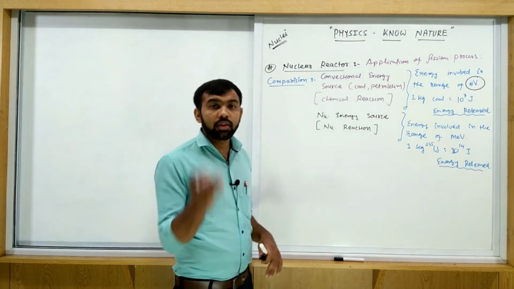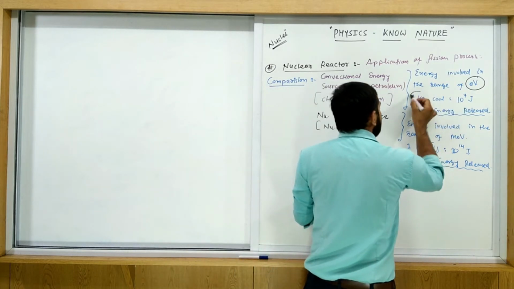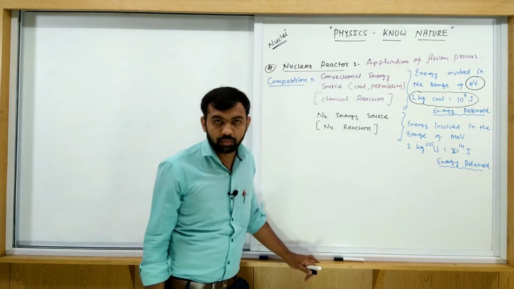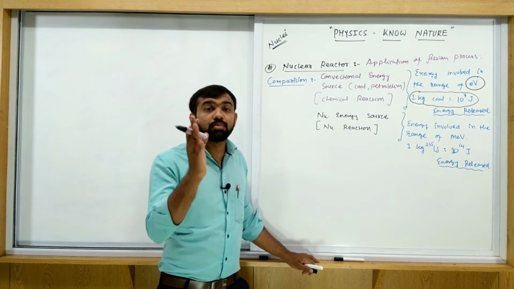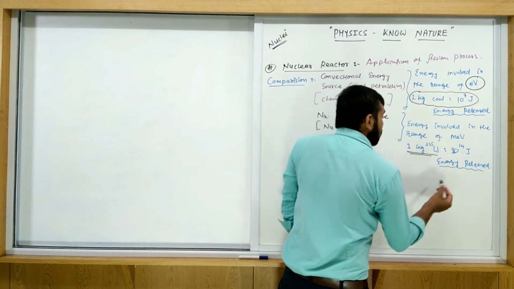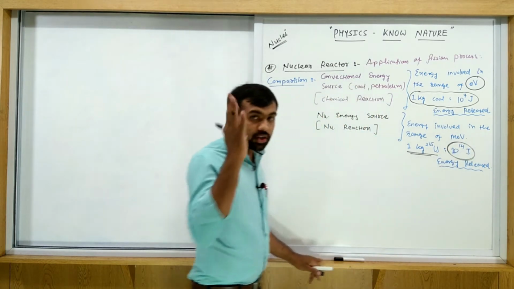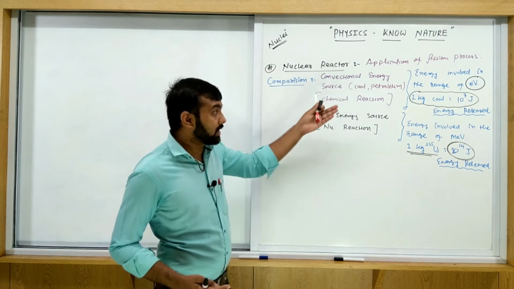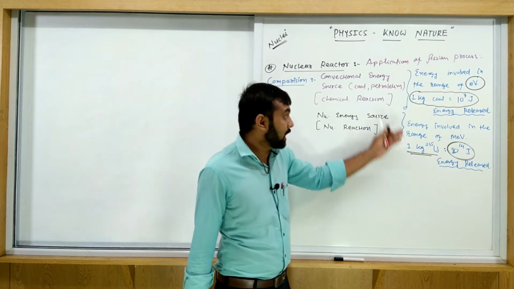If you just burn 1 kg of coal, how much energy will be released? In a conventional power plant, 10 raised to 7 joule. But if in place of this you burn 1 kg of uranium, how much energy will be released? 10 raised to 14 joule. So this energy is 10 raised to 7 times higher than that of coal.